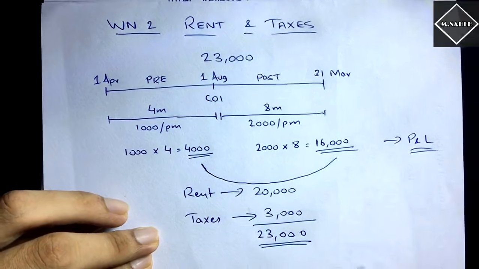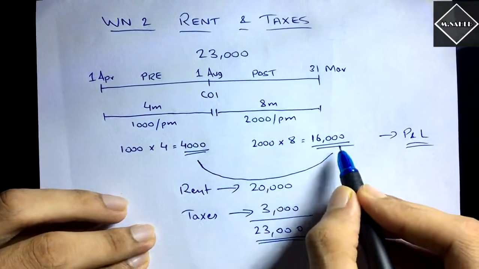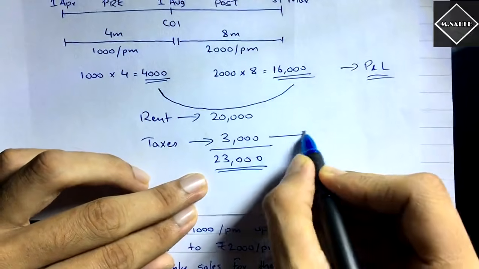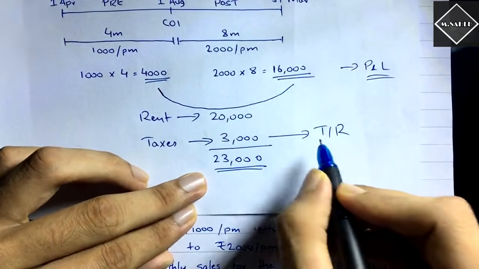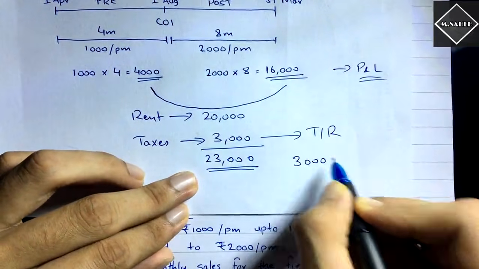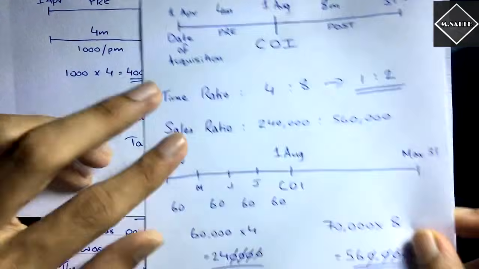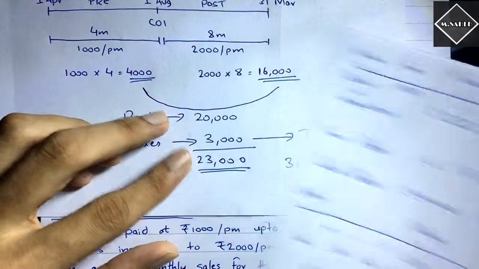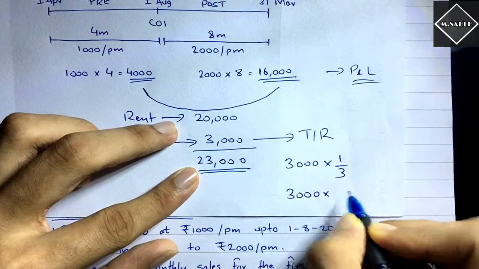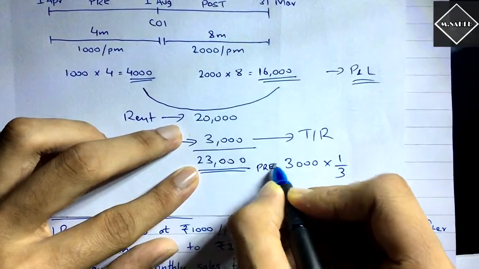You understood? So now here what you have to do, directly you have to take 4,000 into the pre column and 16,000 into the post column, and then you have to split the remaining 3,000, that is the taxes, on the time ratio. Time ratio is 1:2, right? So 1:2 means 1/3. This is the pre, and then 3,000 into 2/3, this is the post.